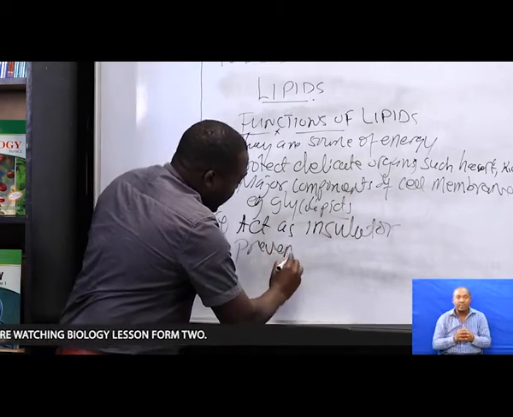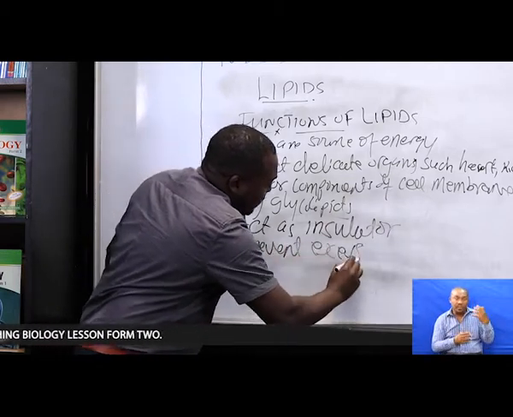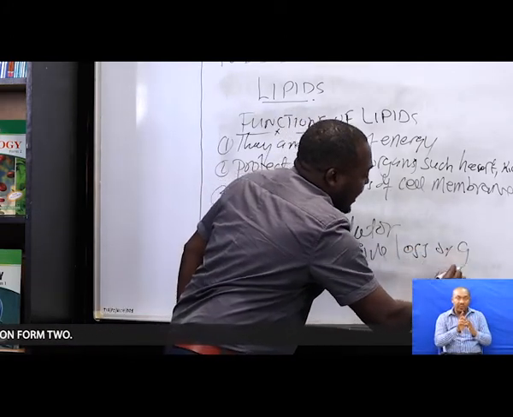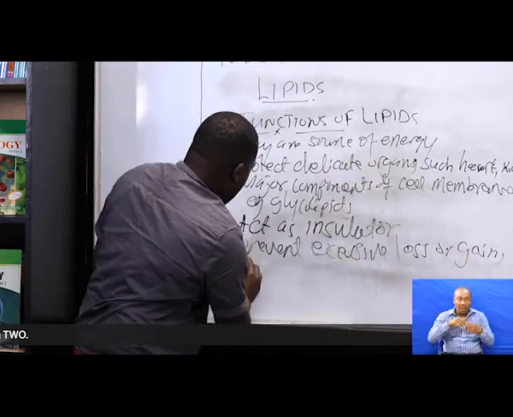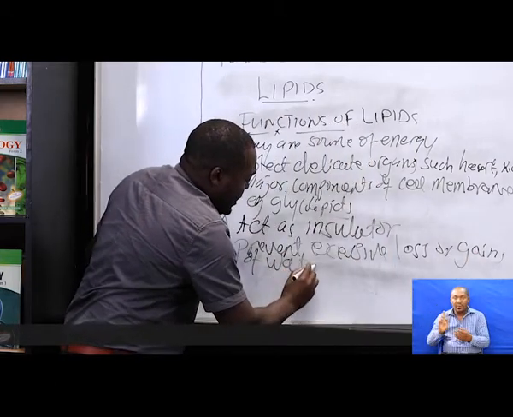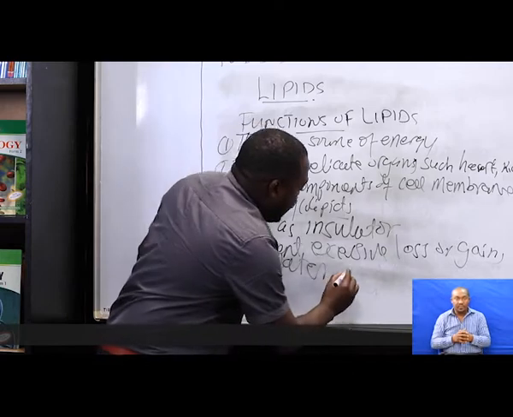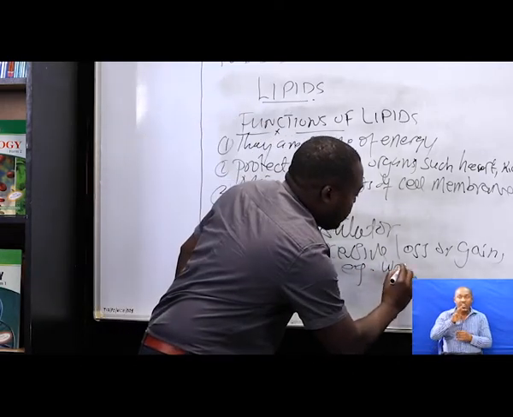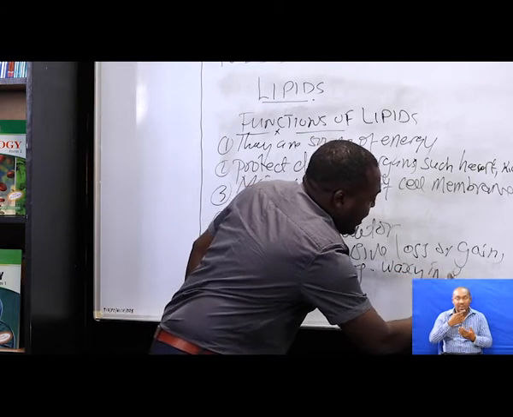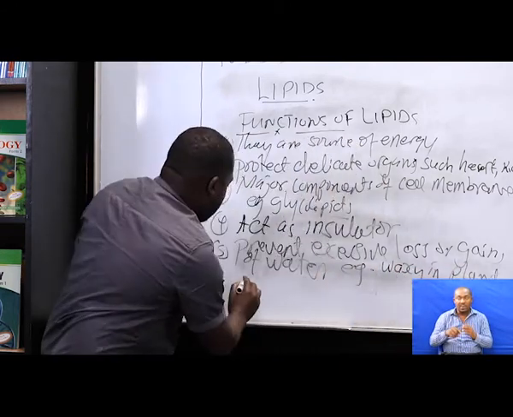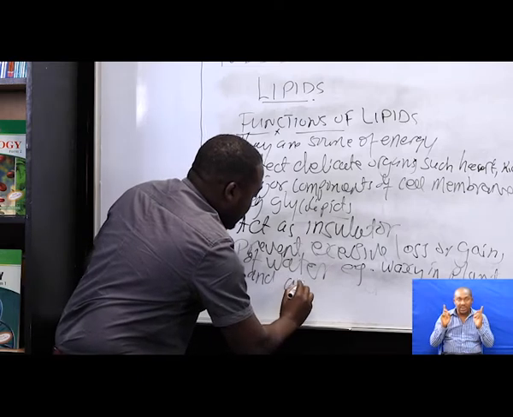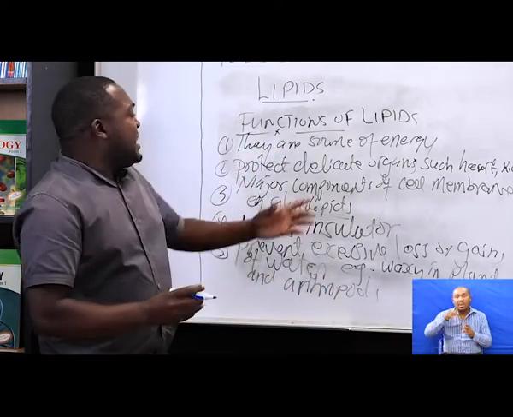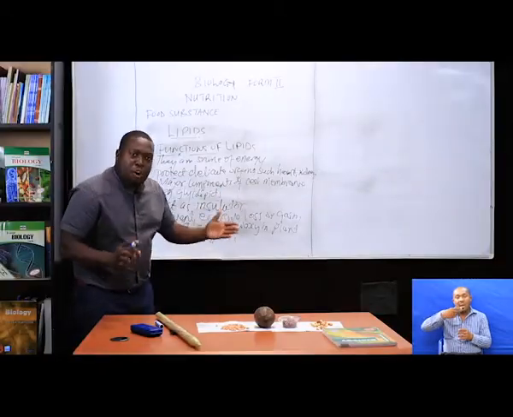Also, the fifth one: it prevents excessive loss or gain of water. A good example of this is the presence of wax in plants and arthropods. So these are the five functions of what?